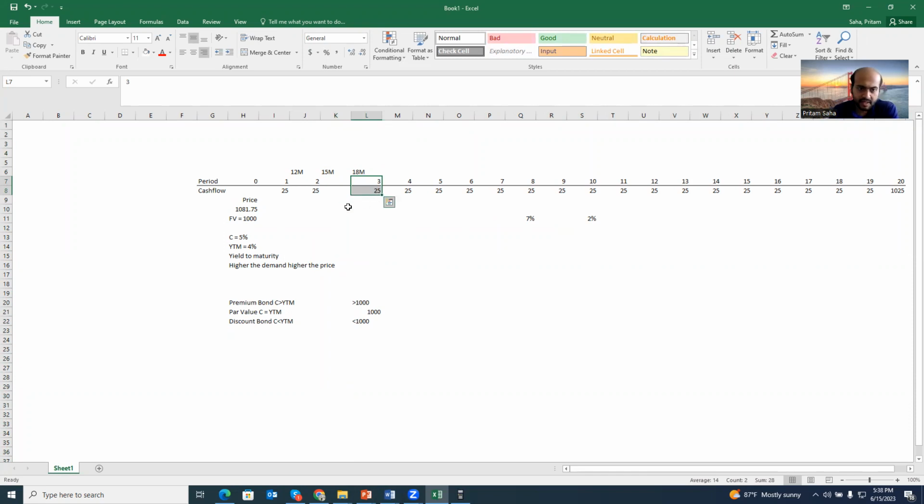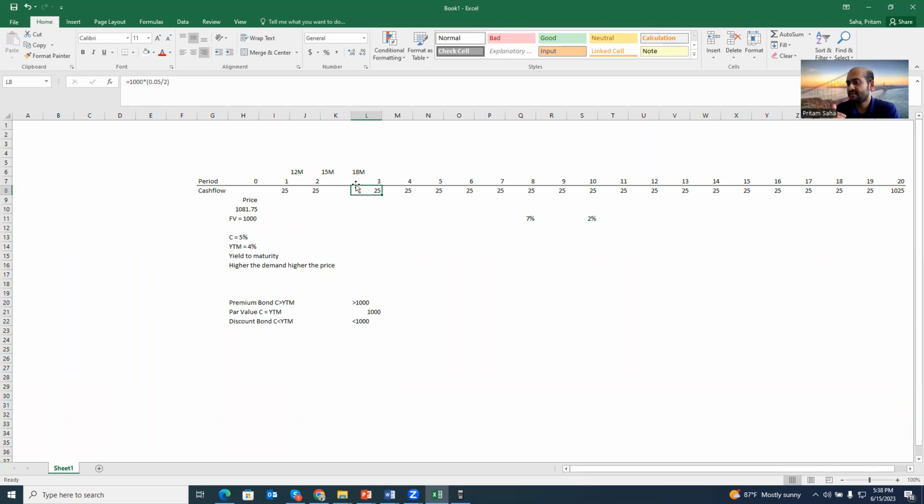Easy answer. Because they are trading in the middle of the payment dates, half of this coupon is owned by the seller, half of this coupon is owned by the new buyer. Basically, after the last coupon, the seller held the bond for 3 months. So the investor is entitled to that periodic portion of the coupon, and the new buyer is entitled to the upcoming periodic portion of the coupon. In that case,